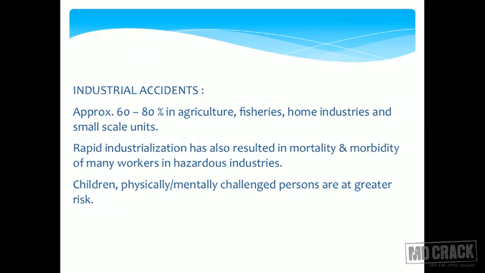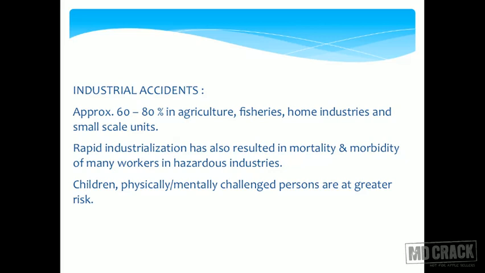Coming to the next subtopic, that is industrial accidents. This is a domain of occupational health, industrial health and safety, industrial hygiene, all those sorts of things. Industrial accidents: 60 to 80% are involved in people who are engaged in high risk industries, say for example, agricultural, fisheries, home industries and small scale units. If you see the list, you will notice that there is one thing in common. Precautions, prohibitions and maintenance of equipment and personnel are not followed very meticulously in these countries or these areas. So therefore these are prone for accidents.